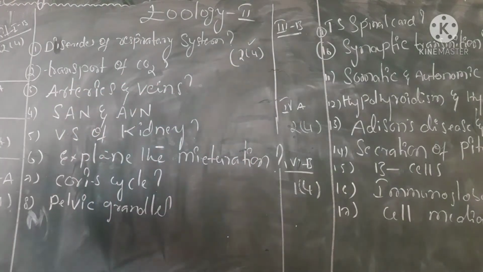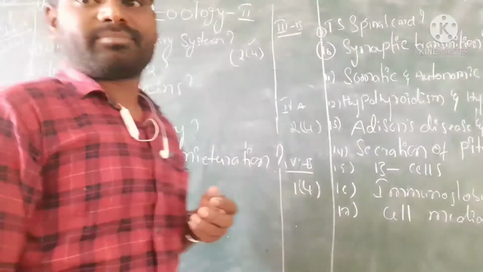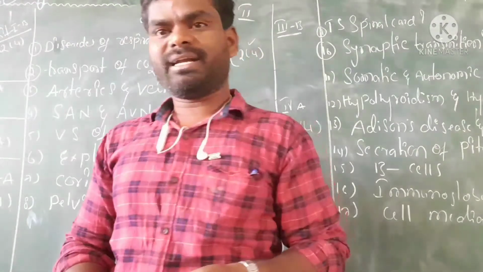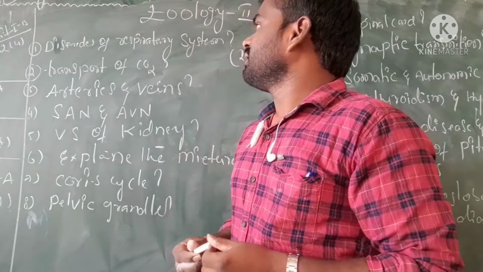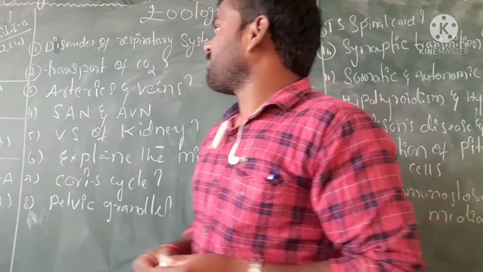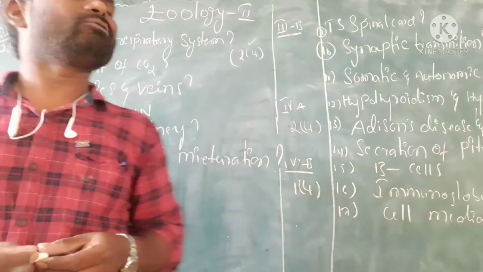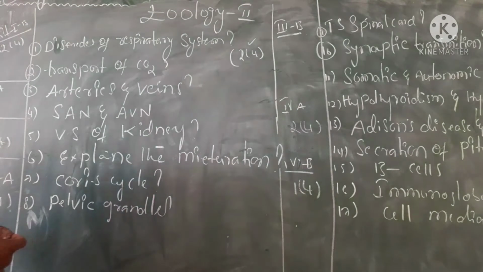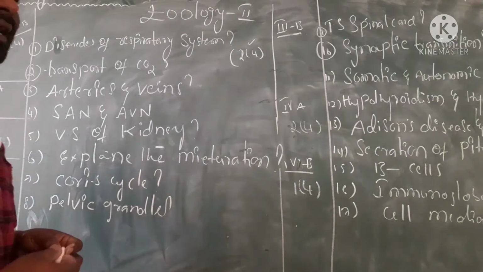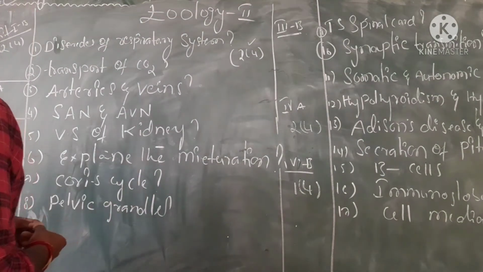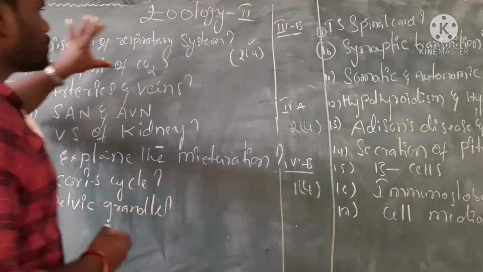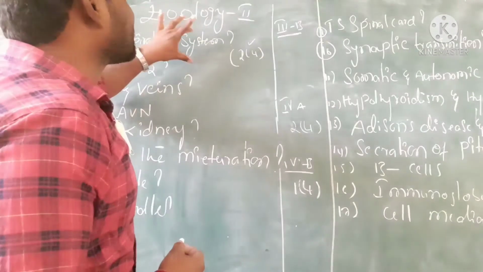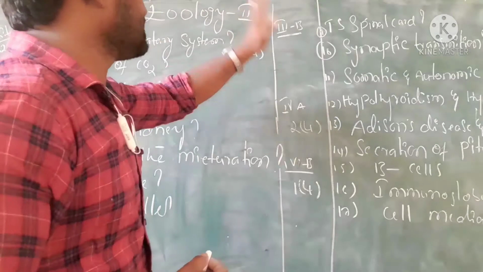The most important questions are disorders of the respiratory system, and transportation of gases, including the mechanism of transportation of carbon dioxide. These are the two most important questions in 1B.